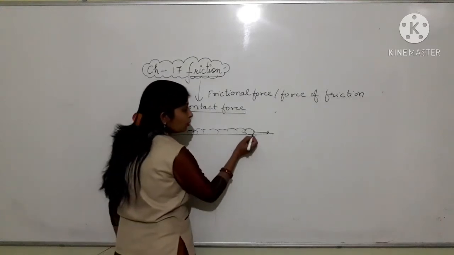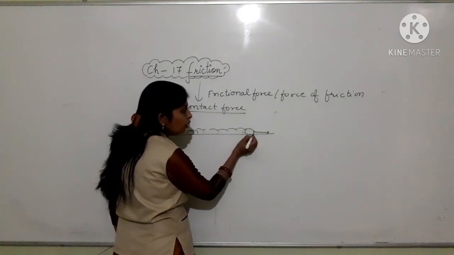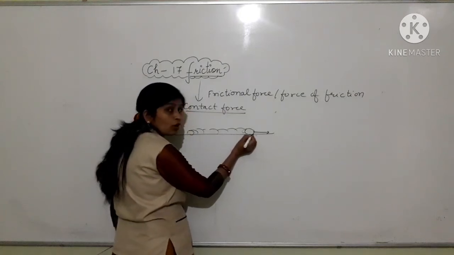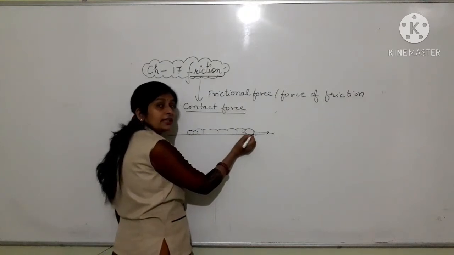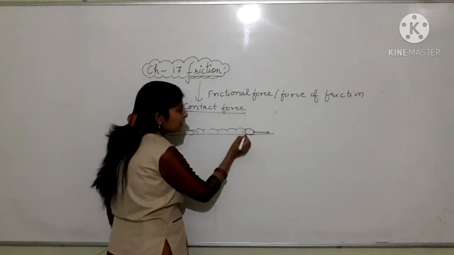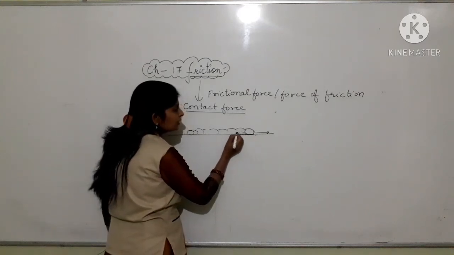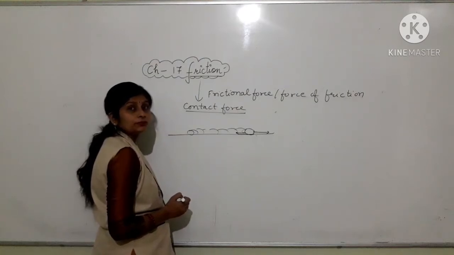Now the frictional force exerted by the ground or field on this ball, which is an opposing force, acts on the ball in the opposite direction to its direction of motion.